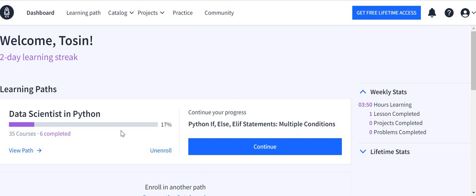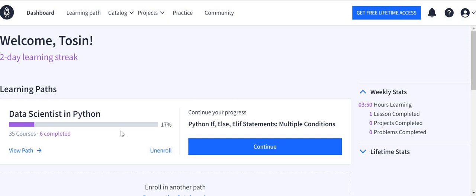I joined the DataQuest platform sometime in January, maybe end of January or so. At the time, subscription was like 20,000 naira a month, so I could only afford to pay for 1 month. After 1 month, I left the platform. But then I got a scholarship and was able to join the platform for free, and I've been there ever since. So I would encourage you to join the DataQuest platform if you're not a member.